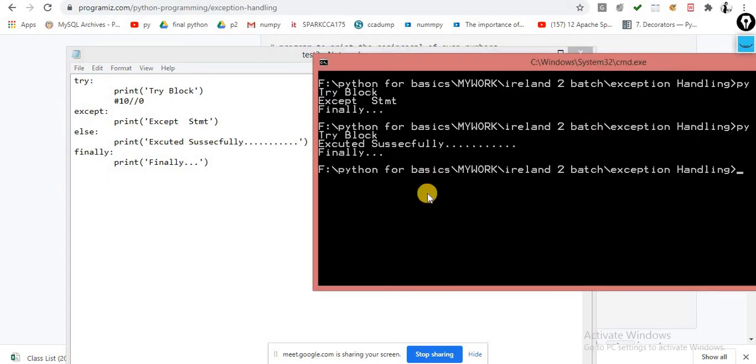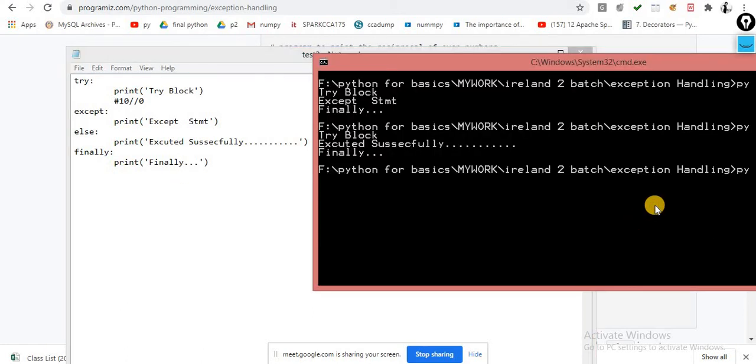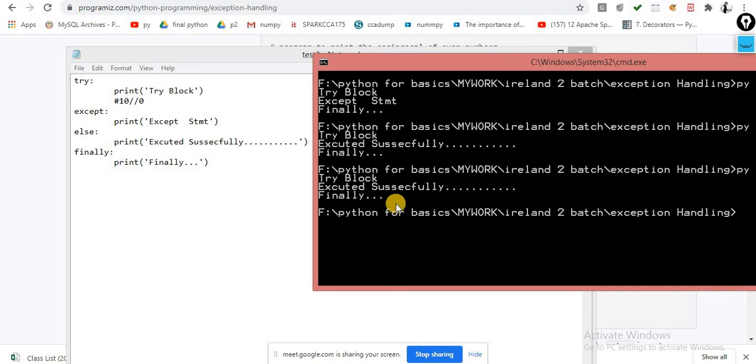then you can check. Okay, let me save it. You can check the try block executed successfully, then the else part, and the finally. So this one is the entire picture regarding this. So this is all about your exception handling. Kindly do the practice for the same, otherwise it's very difficult to understand these concepts. So any question till now, you can ask me.